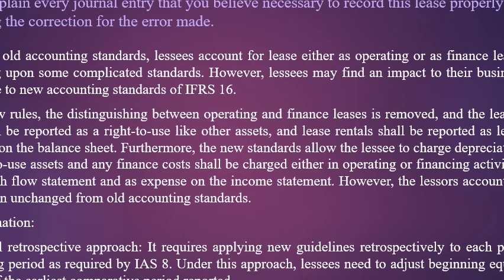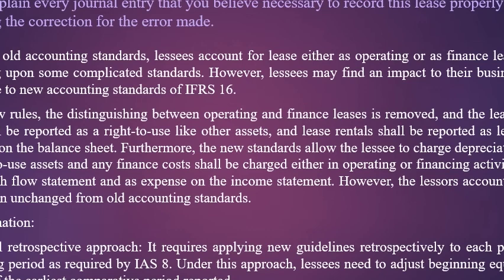Under the new rules, the distinction between operating and finance lease is removed, and the lease asset shall be reported as a right-of-use asset like other assets, and lease obligations shall be reported as lease liabilities on the balance sheet. Furthermore, the new standard requires the lessee to charge depreciation on right-of-use assets, and the finance cost shall be charged as an expense on the income statement, with cash flows shown either in operating or financing activity on the cash flow statement. However, the lessor's accounting will remain unchanged from previous accounting standards.